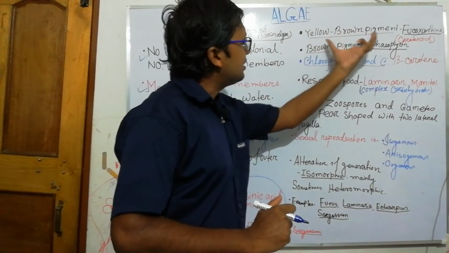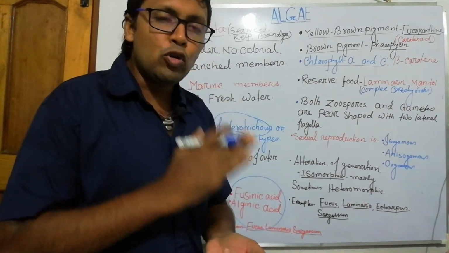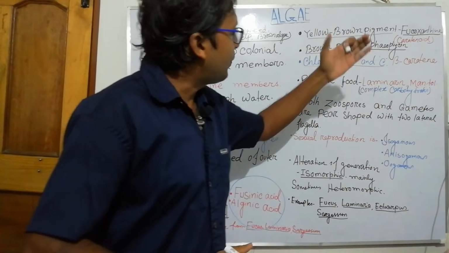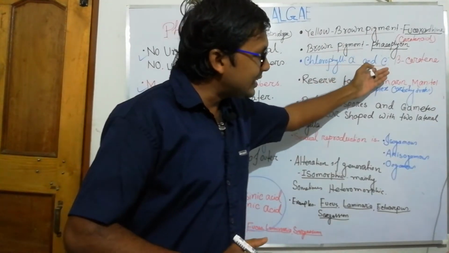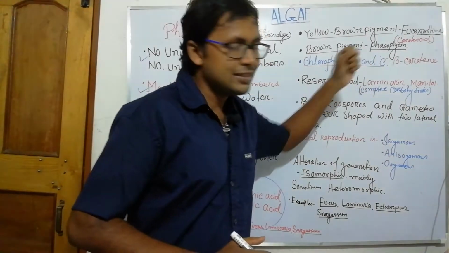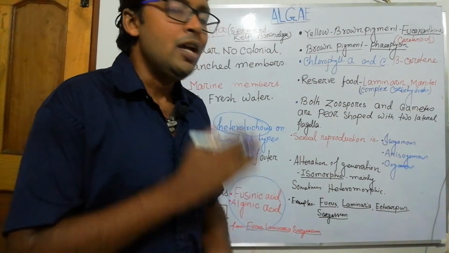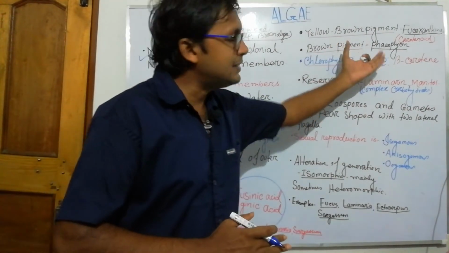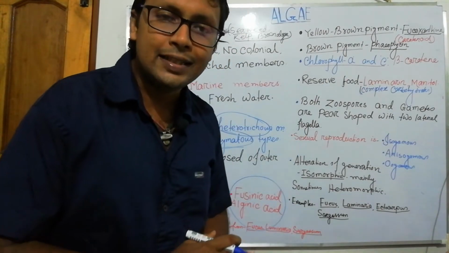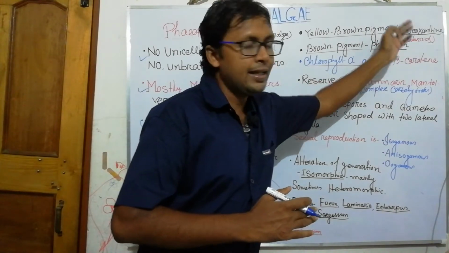So let's start the pigments. What pigments are there? Carotenoid pigments, along with chlorophyll A and chlorophyll C. No chlorophyll B is there. Beta carotene is there, and the most important trait, phycophaein, the brown pigment, as well as fucoxanthin, the yellow-brown pigment. It is nothing but a carotenoid.